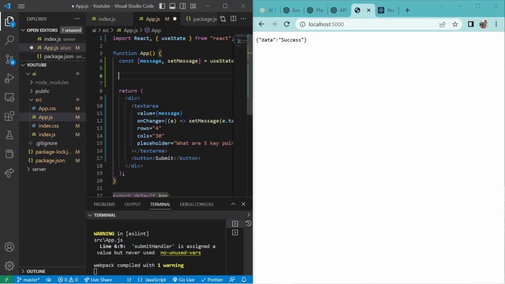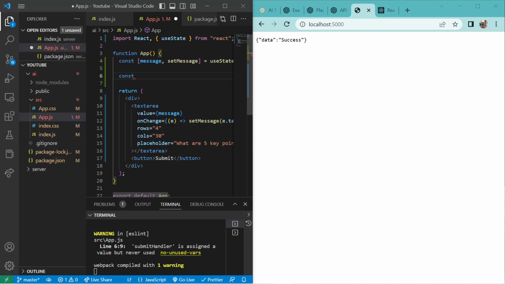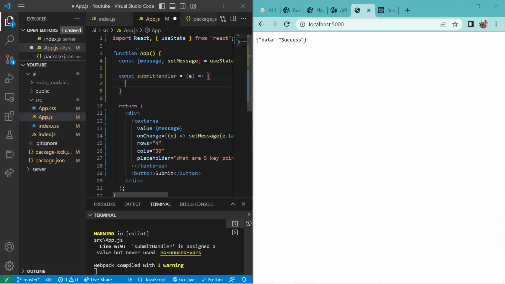Right now we'll create a function which is going to be a submit function for the button. Const, and this will be an arrow function called submitHandler, which will take event. For now I will explain what this submit handler will do.